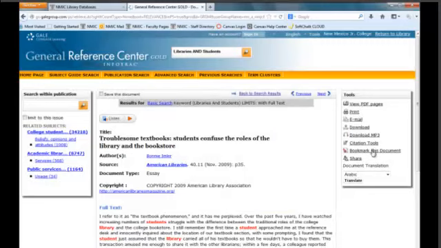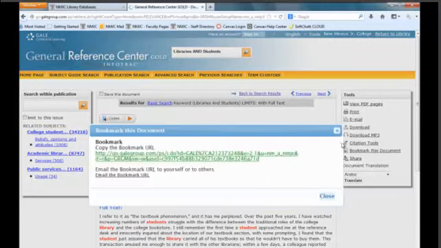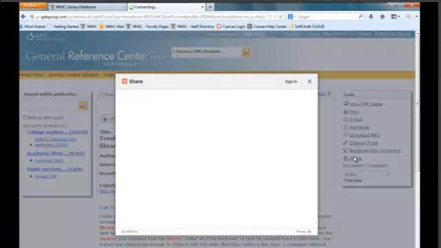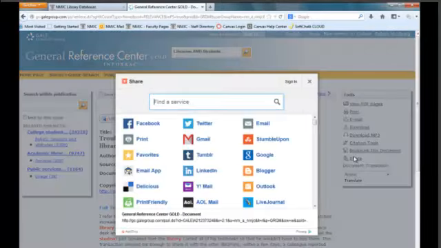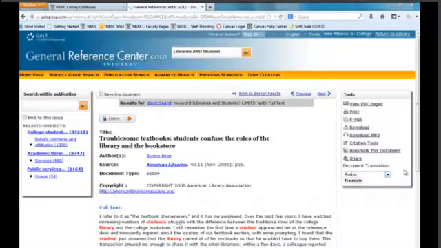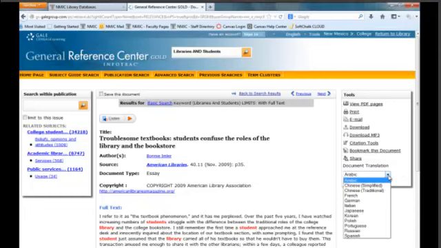We could bookmark this document if we wanted the URL, or we have a variety of ways to share it out with other students or with our class. The last option is Translate. If you or someone you know would benefit from being able to read the article in a language other than English, choose this option. We can choose any of the following languages and we'll be able to translate using this button. Or we could go ahead and listen to this article as it is using the Listen tool.